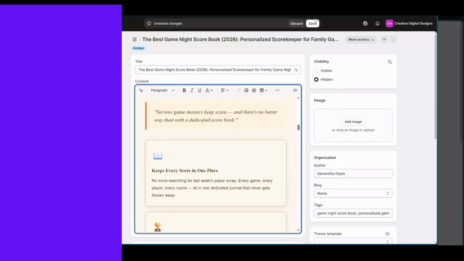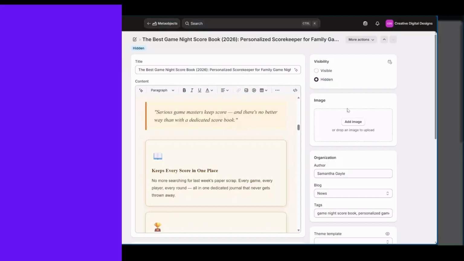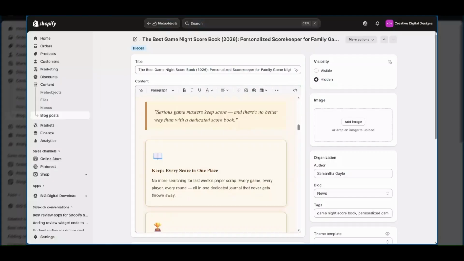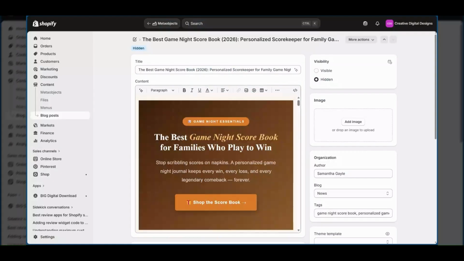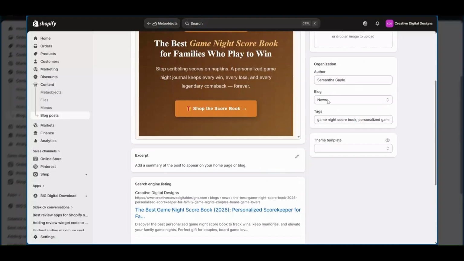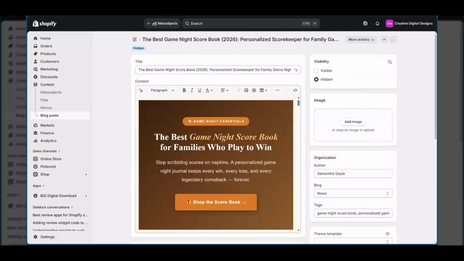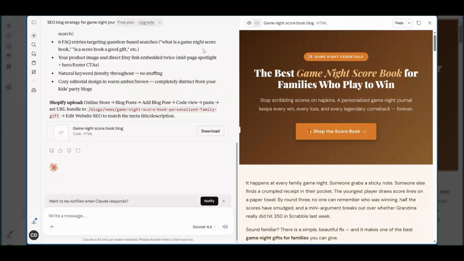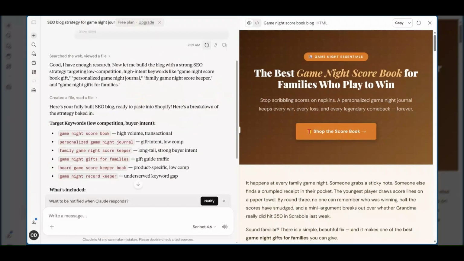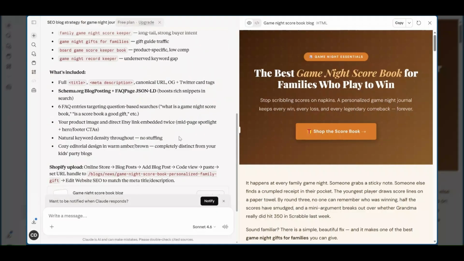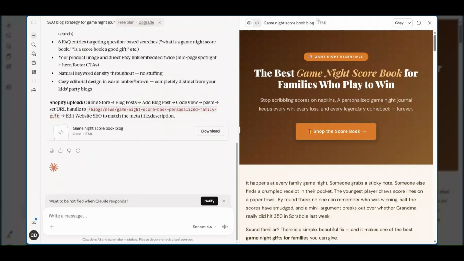All you have to do is hit save, hit visible. You can add an image here for the SEO. It's going to be at the top of the blog though. And that is it. That is how you go ahead and create blogs using Claude AI, as well as you can use chat for the SEO title, meta description, and tags if you don't want to use all of your messages right away. And then you can go ahead and create as many blogs as possible.